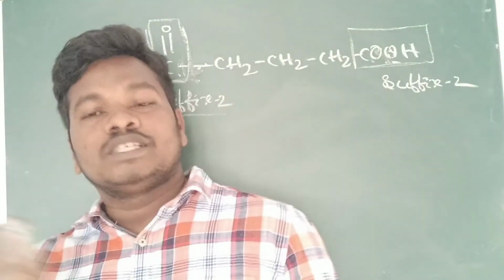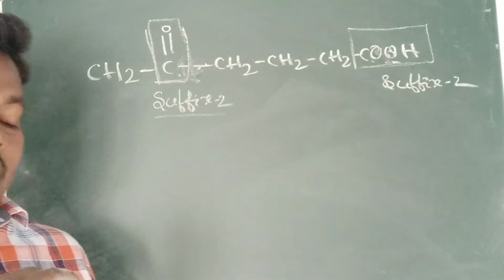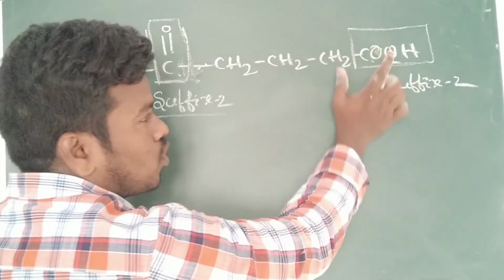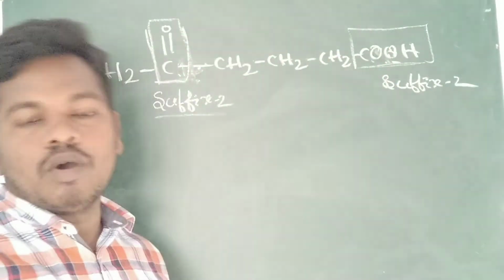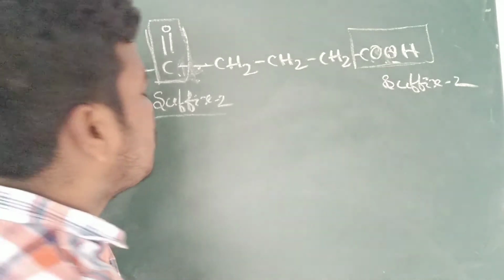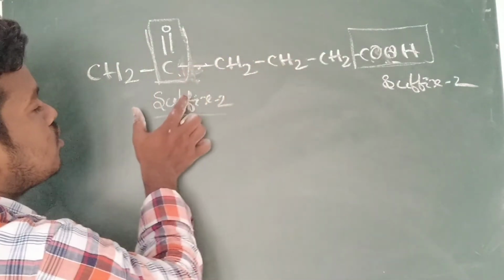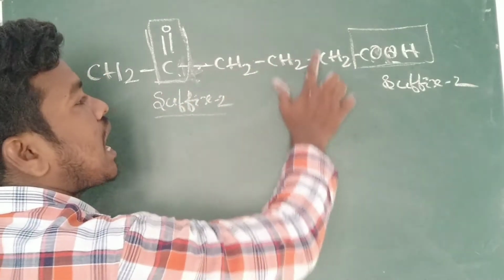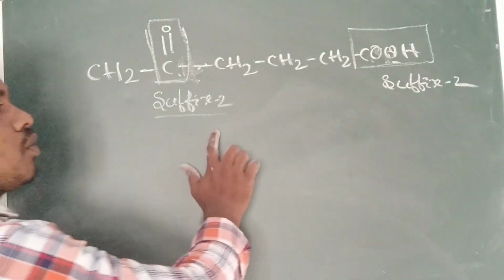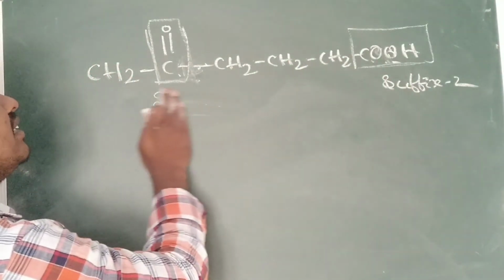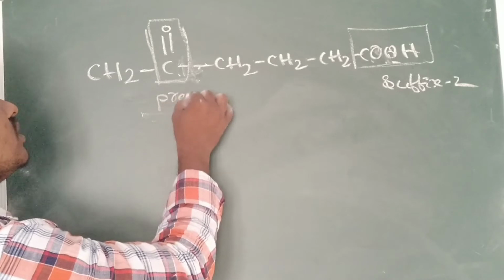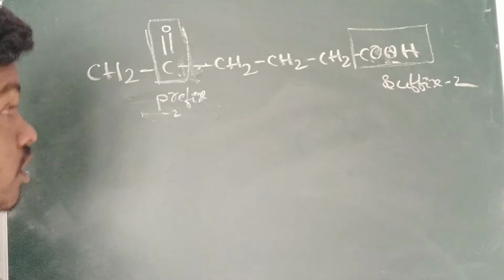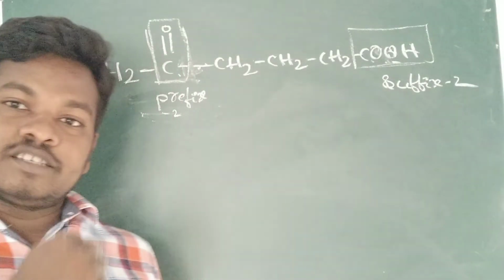So if you see the decreasing order of the priority of the functional groups, the highest priority we have to give to COOH only. So when compared to the C double bond O, COOH has the highest priority order, so automatically the suffix 2 will change into a prefix. Just now we have learned that the same functional group,